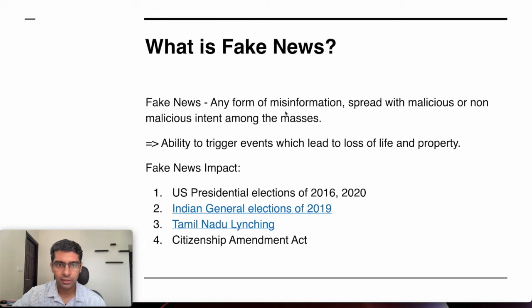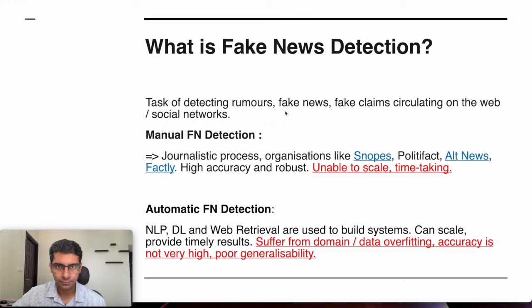It is seen that fake news has had a major role to play in changing the political narrative around events such as presidential elections, and it has also led to violent incidences in the Indian subcontinent because it has targeted the religious beliefs of people.